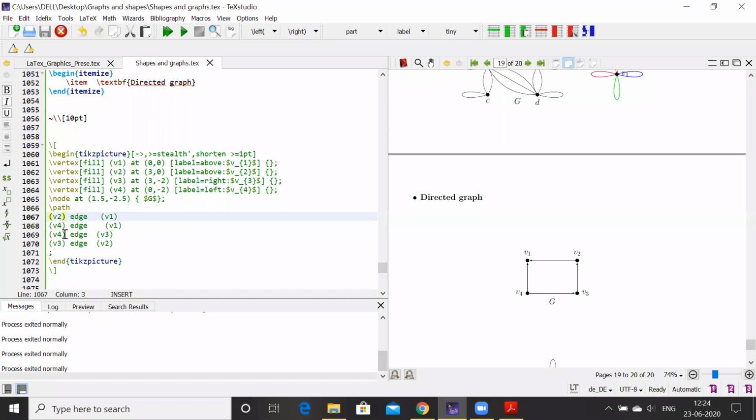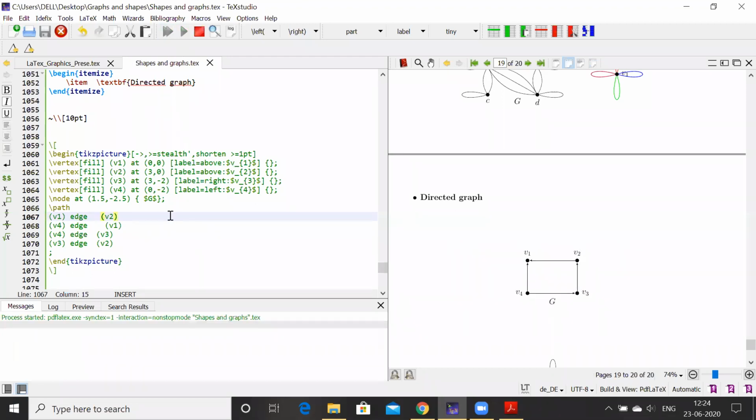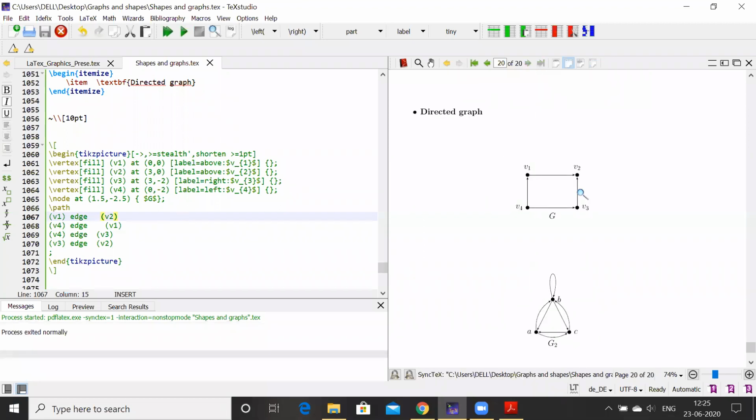If you change this, suppose I change this V1 to V2, it was earlier V2 to V1. You see here it was going V2 to V1, but when I change it, it will change the direction. And it will give you this type of graph, where it goes from V1 to V2, V3 to V2, V4 to V3, and V4 to V1. So this type of graph is a directed graph.